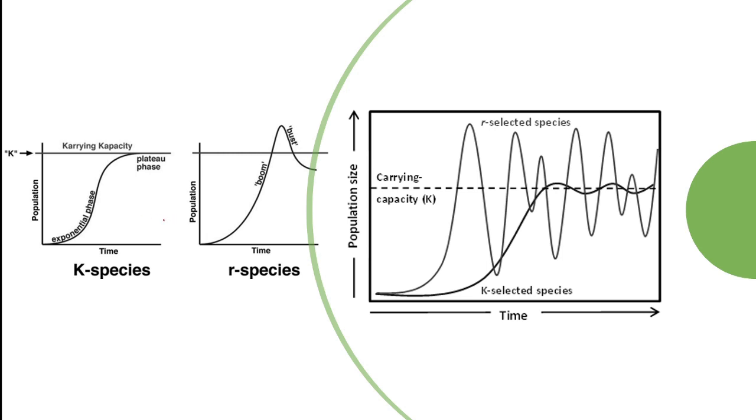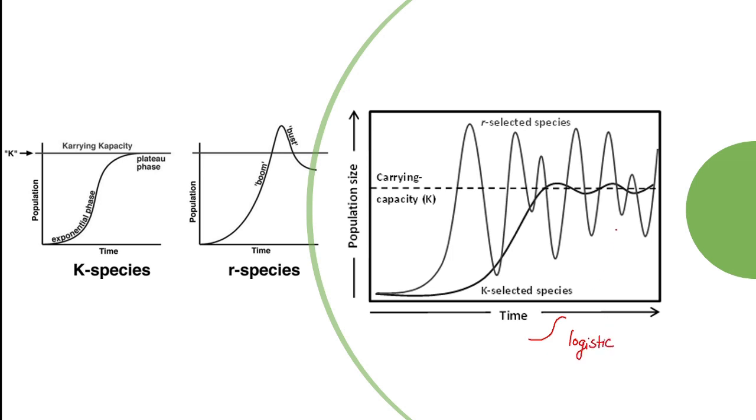In this combined graph, for K selection you can see the growth phase is initially slow, then it increases and then it comes to a plateau, that is, stagnant. For K selected species, the growth curve is S-shaped, what we call exponential or logistic growth.